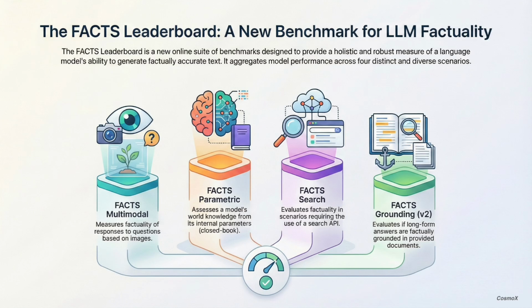So I think the big takeaway for you here is that factuality isn't just one simple thing anymore. This leaderboard gives us a much more nuanced view by breaking it down into internal memory, search, visual understanding, and verification. It really does. It shows you the different parts of what we might call intelligence, and it leaves you with a really interesting question to think about. When an LLM gets something wrong, is it because it has a bad memory? Or is it because it's bad at checking its sources? A failure of knowledge versus a failure of process. Exactly. And what does that tell us about how we'll even define truth in AI going forward?